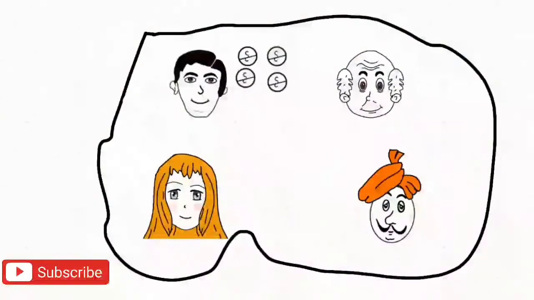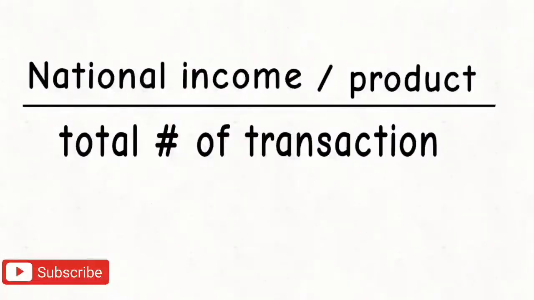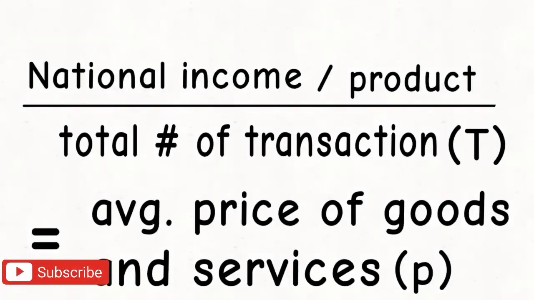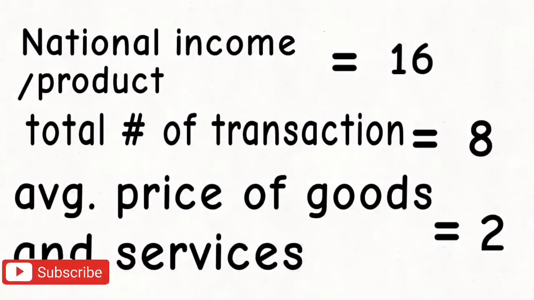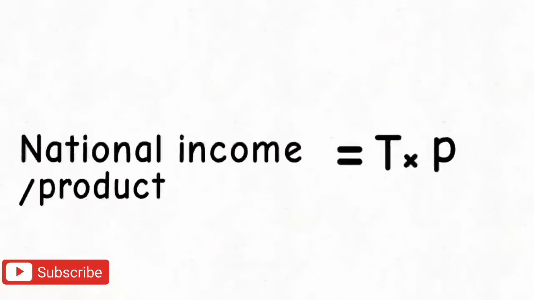Now, if we look from the seller's point of view, they get income from the number of goods and services they sell. So, the national income with respect to total number of goods and services sold, or national income with respect to total number of transactions in a country per year, is equal to the average price of goods and services in that country. In our case, the average price of goods and services is 210. So, national income equals T into P.